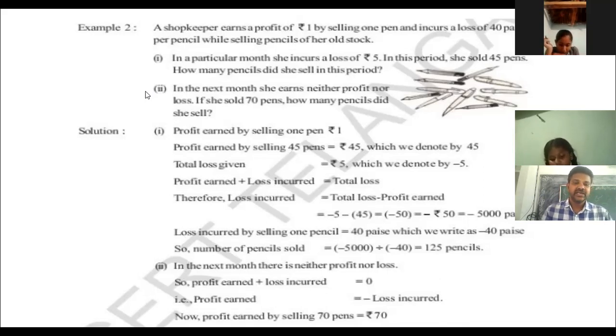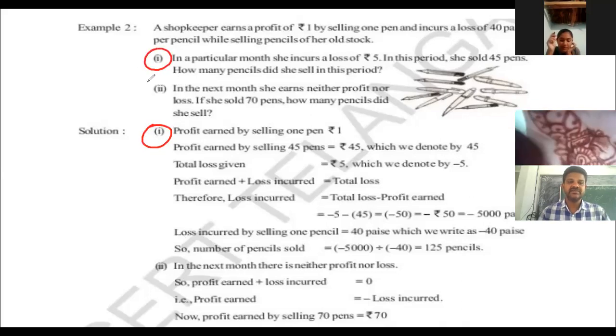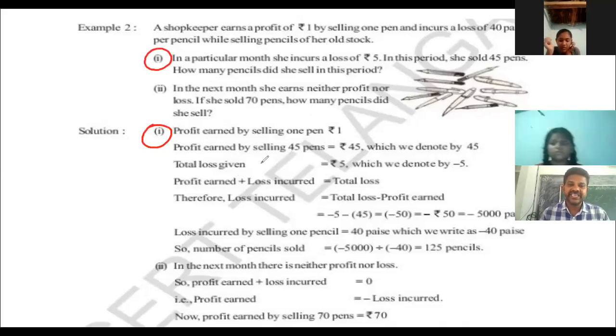To know about that, we just go here. The solution for the first one. The profit earned by selling 1 pen is 1 rupee.